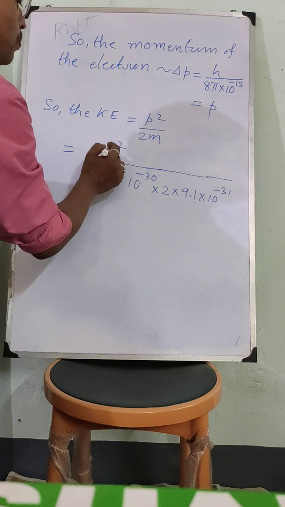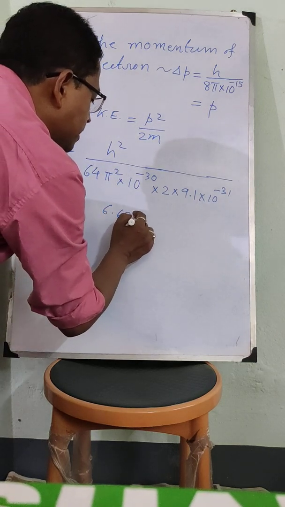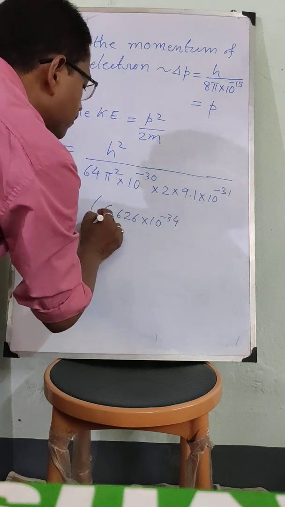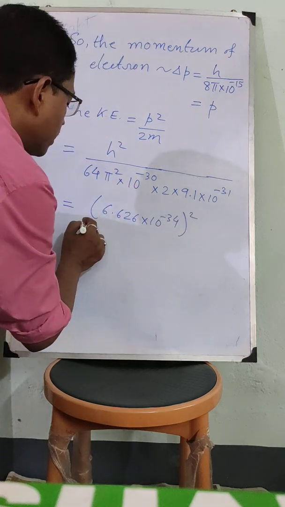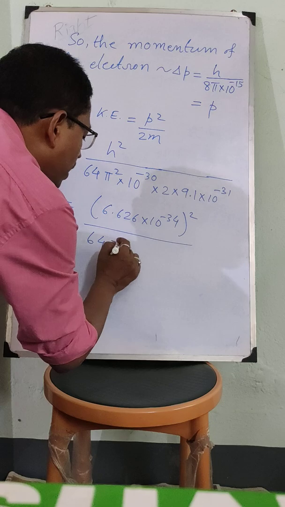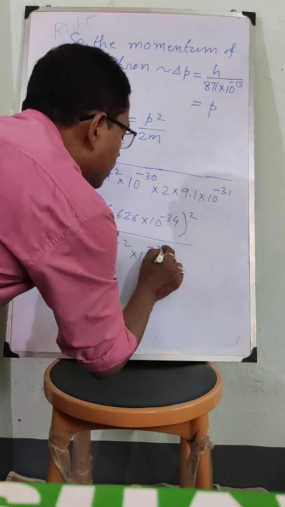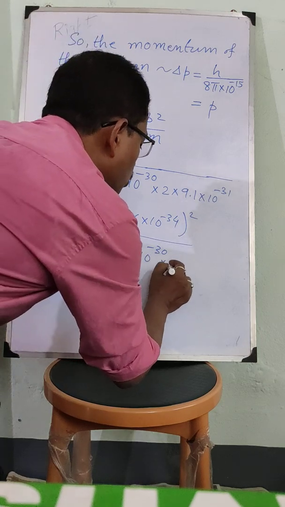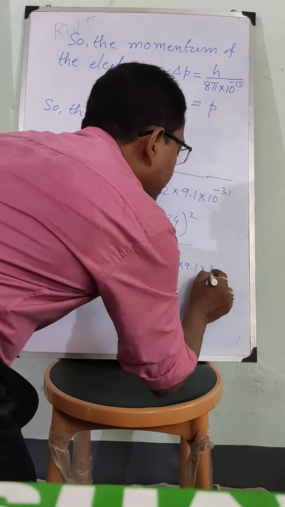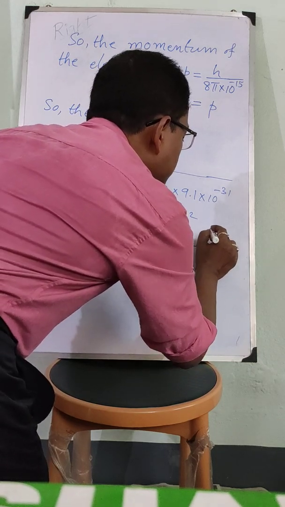Now if you put the value of Planck's constant, that is 6.626 into 10 to the power minus 34 whole square, divided by 64 pi square into 10 to the power minus 30 into 2 into 9.1 into 10 to the power minus 31. So this will come in joule.